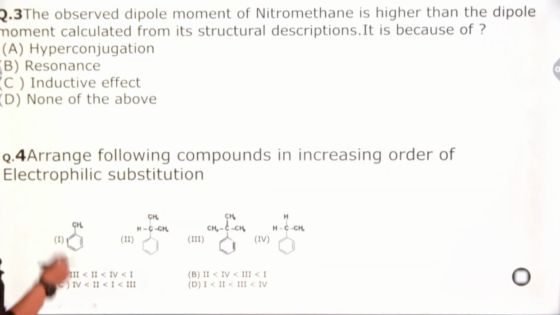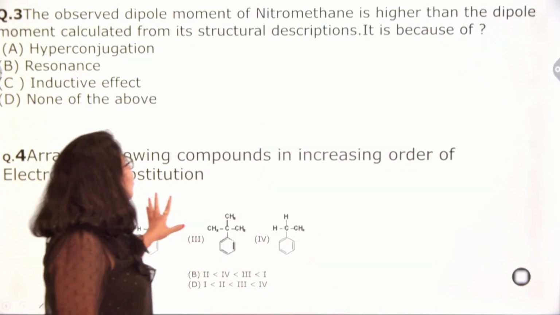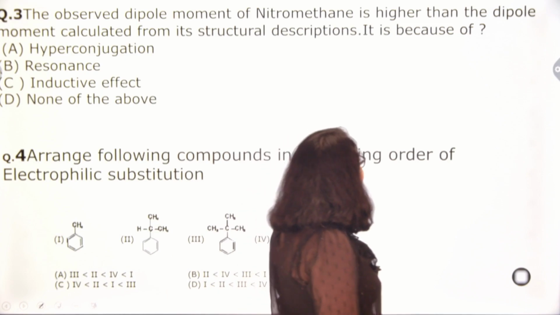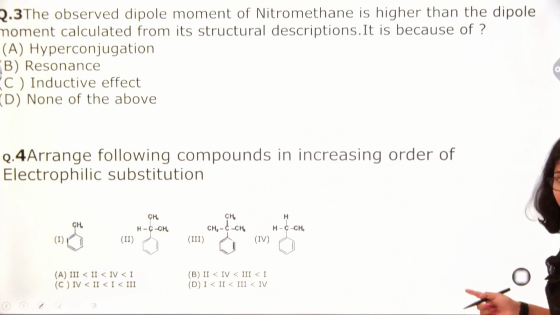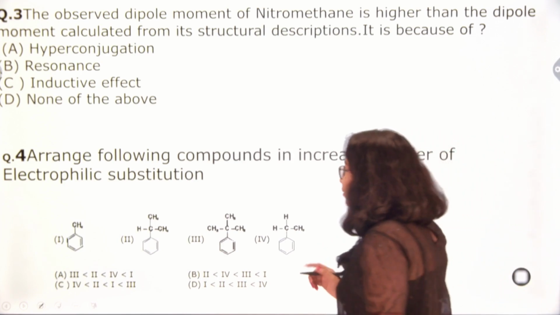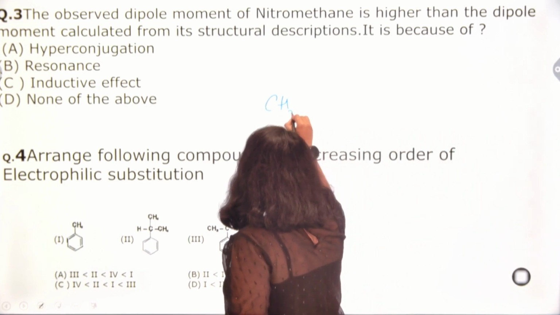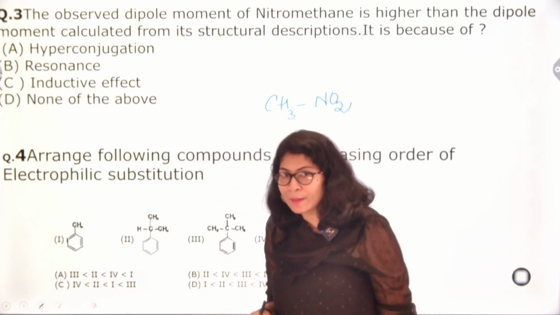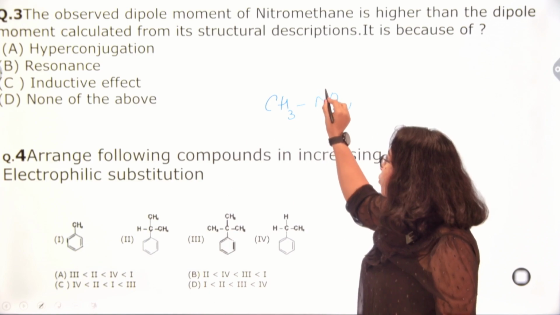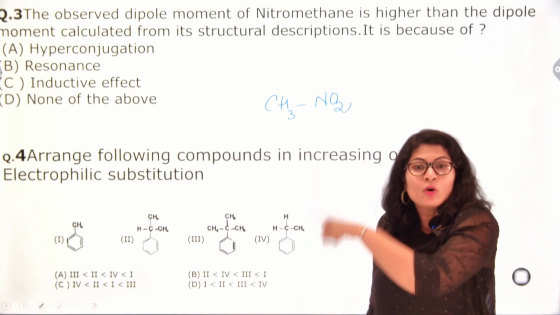If we move on to the next question, the observed dipole moment of nitromethane is higher than the dipole moment calculated from its structural description. Okay. If I see nitromethane, that is CH3NO2. Basically here what happens? Nitrogen is having a lone pair. It can donate that lone pair to the oxygen atom.